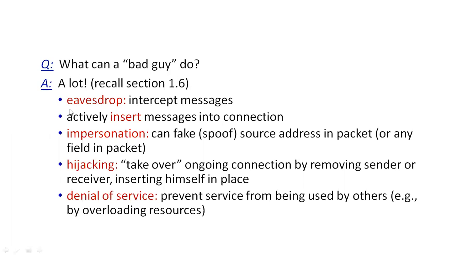The first one is known as eavesdrop. What does it do? Here the message can be intercepted while sending from source to destination. And one more: messages can be actively inserted into the connection. It means there will be a third party who is going to insert a message while the message is being sent from A to B. C can insert some message into that, and send it towards B.